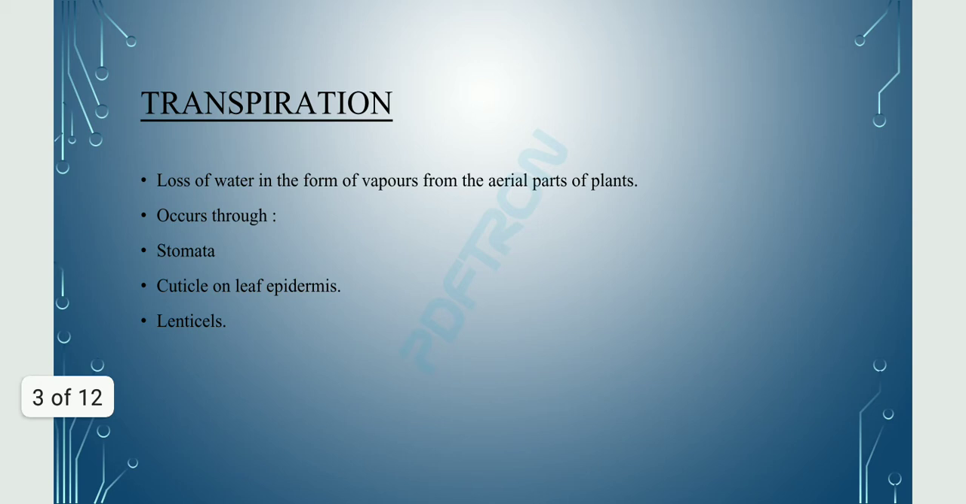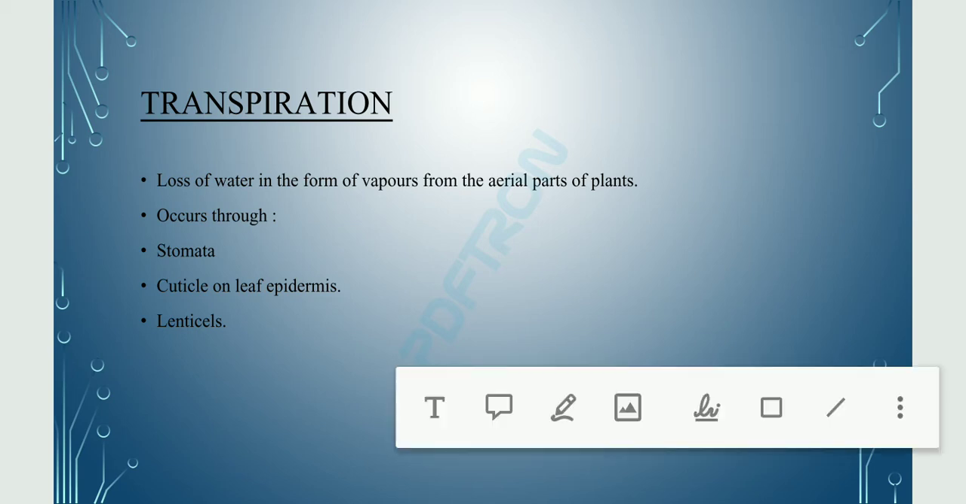Transpiration. Now what is transpiration? Transpiration is basically the loss of water in the form of vapors from the aerial parts of a plant. It is a process done during daytime in which the plant removes extra water from the aerial parts. The transpiration process is done with the help of stomata, cuticle on the leaf, epidermis and lenticels.